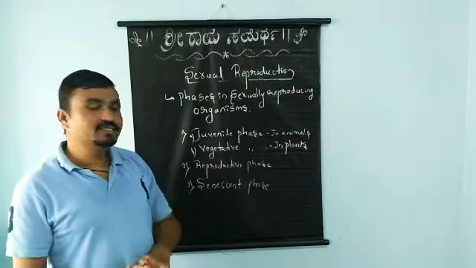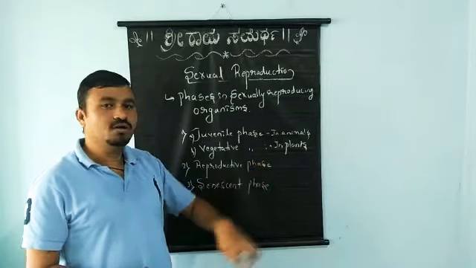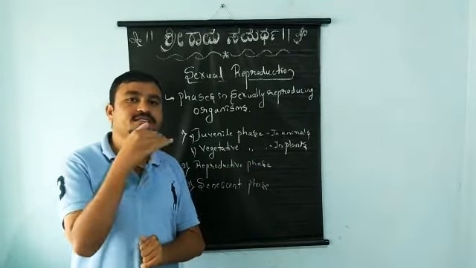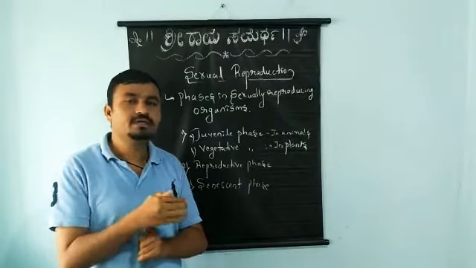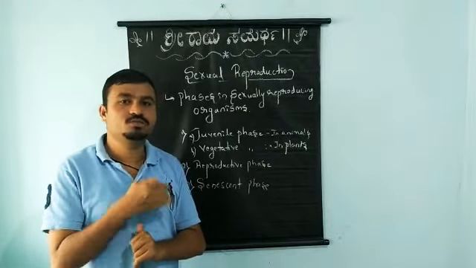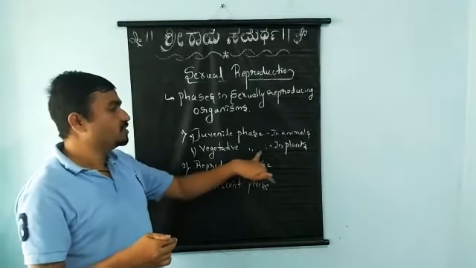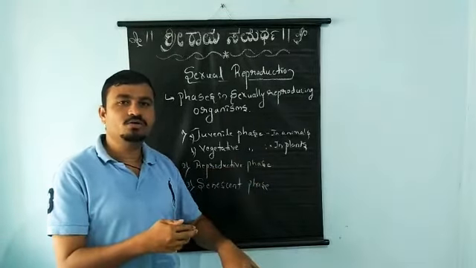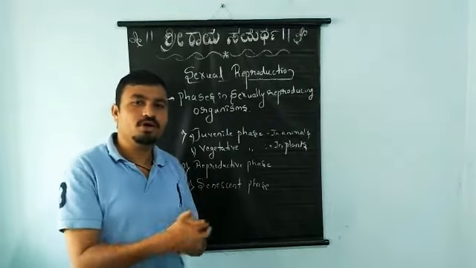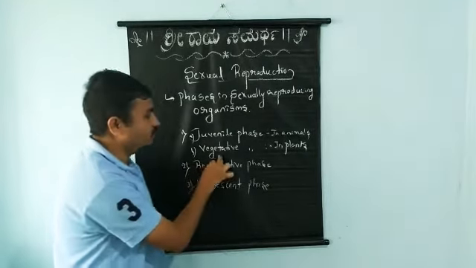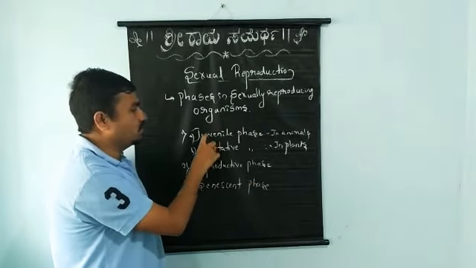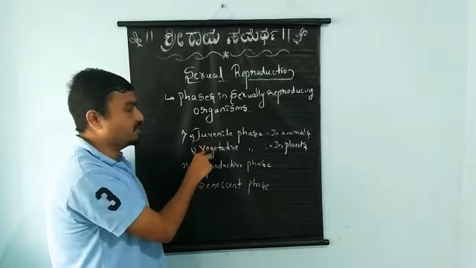So here it is a phase in plants in which a plant starts growing and attains a flowering season, and it becomes mature and starts producing flowers. So this phase we call the vegetative phase. The plant starts to grow and then it produces flowers. This is what we call the vegetative phase. Next, so this is about the first phase, that is the juvenile phase and vegetative phase.